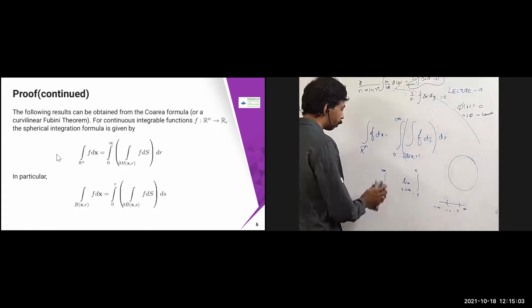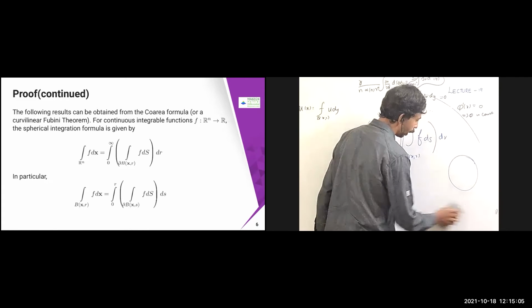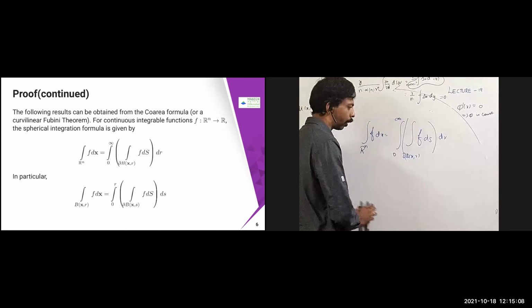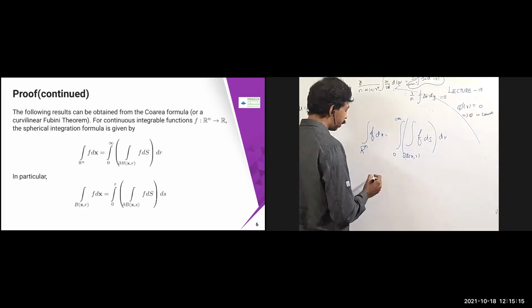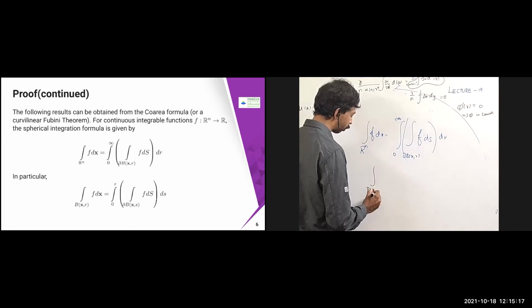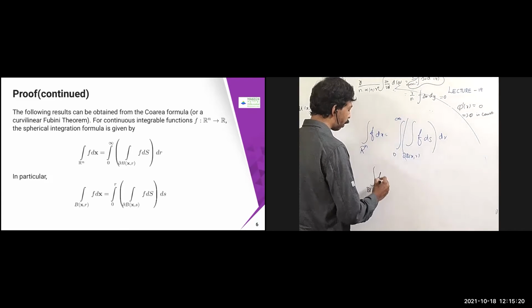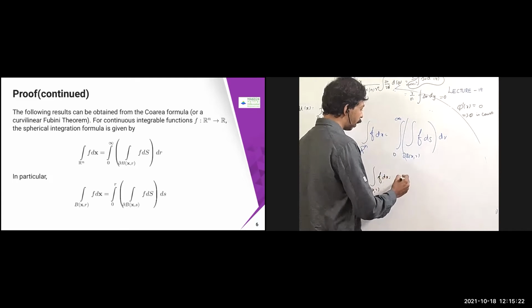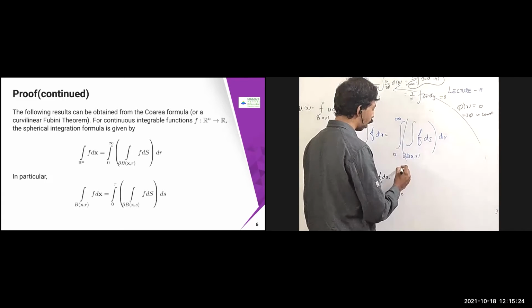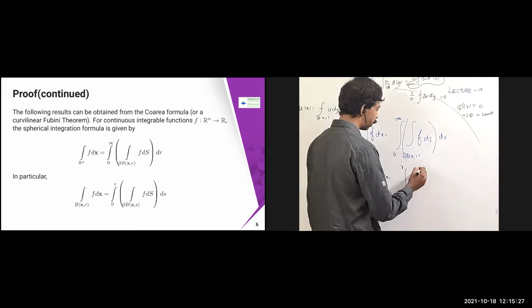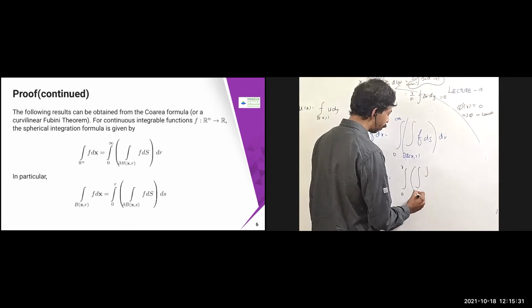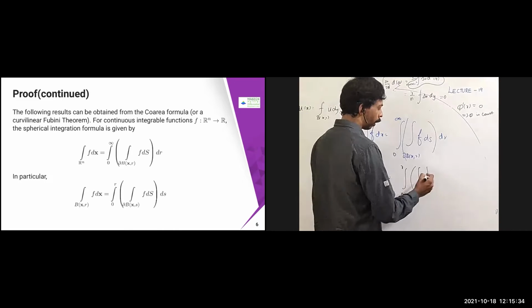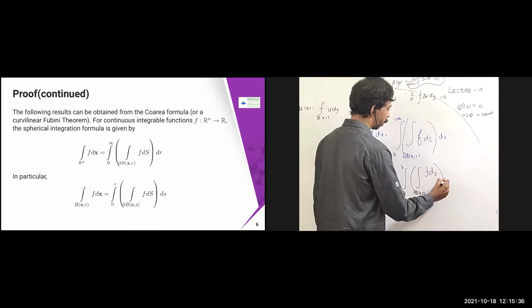So this is the general co-area formula. In particular, you can obtain the same thing. Here, R^n means the entire region I'm going to take. Instead, suppose I want to take B(x, r). Again I can use the same formula. In this case, instead of 0 to infinity, it is going to become 0 to r. Then I'm just going to put ∂B(x, s), f dS into ds.